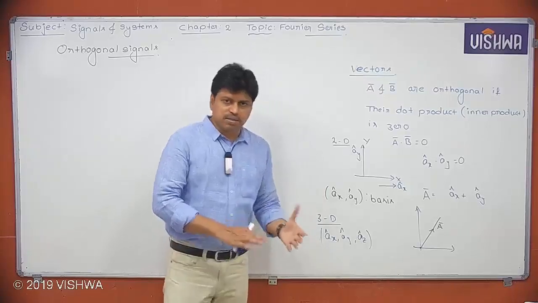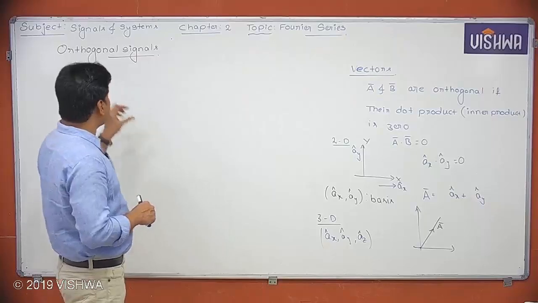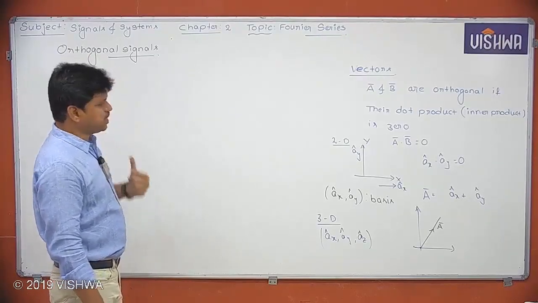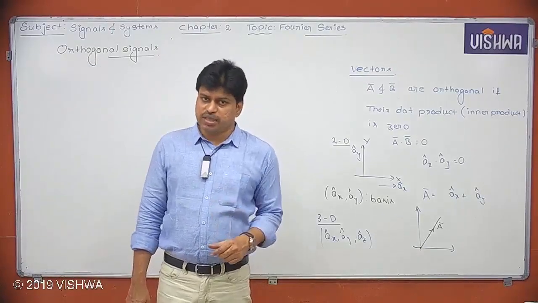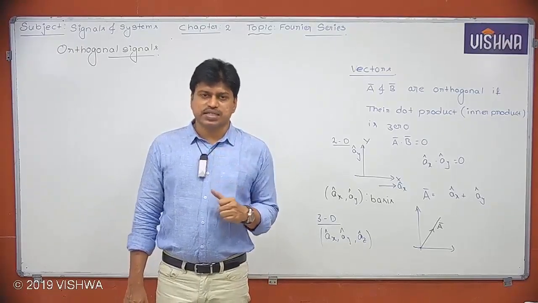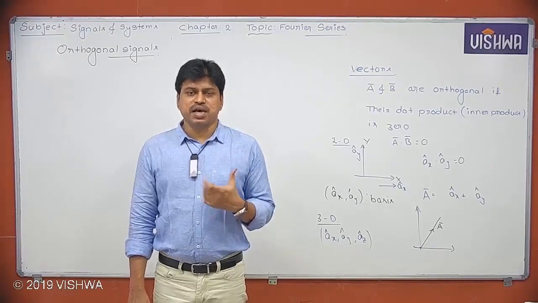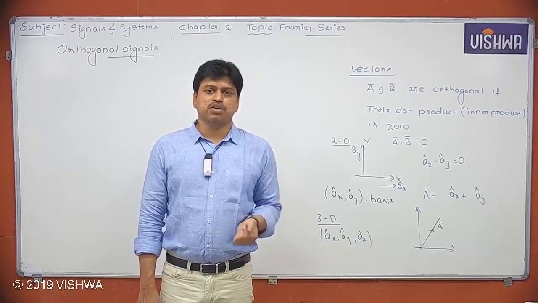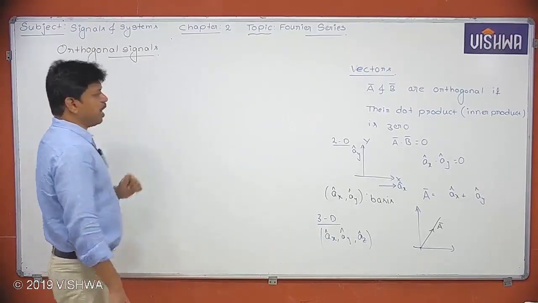In a similar manner, suppose I come to the signals topic. In the signals topic, if I say orthogonal signals, it means if some signals are orthogonal to each other and there is no other signal which is orthogonal to them, then definitely that signal group will form a basis, and by using that basis I can represent so many signals. That is nothing but the Fourier series. We will see that later. But for the time being, let's come to orthogonal signals.